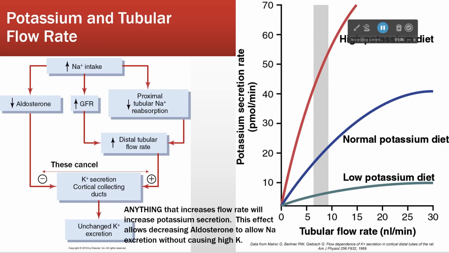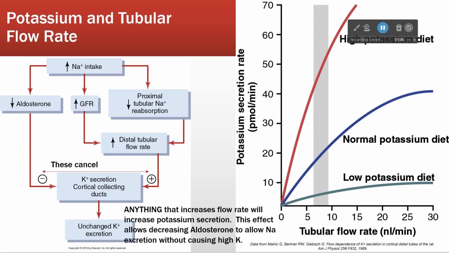Now, one of the sort of quirks about potassium and sodium and how they interrelate is this idea of tubular flow rate. So if we increase our sodium intake, all right, well, what will come next? We're going to increase our fluid intake, right? Because we're going to manage our osmolarity. All right.